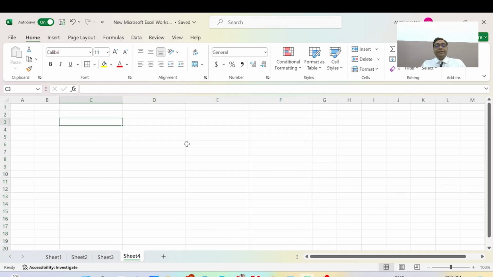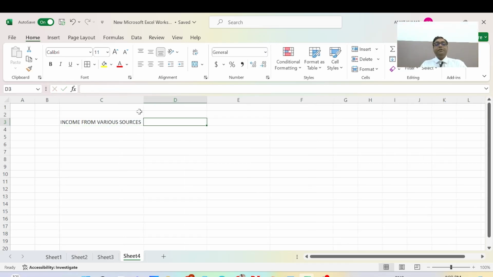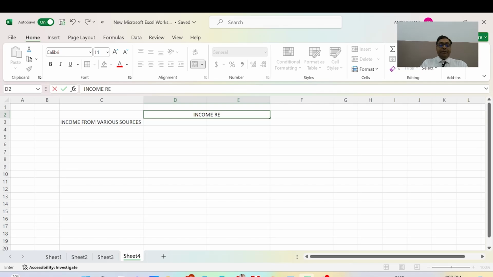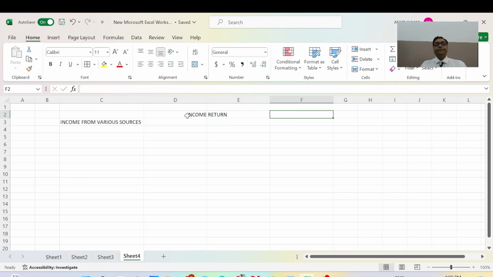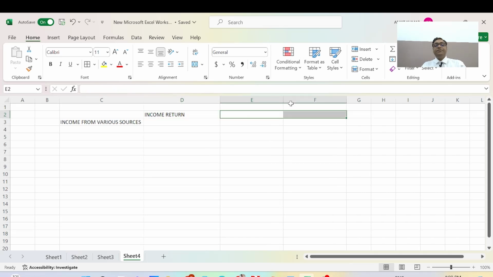First, we will write down income from various sources, and after this, income return, and the other is HUF return.